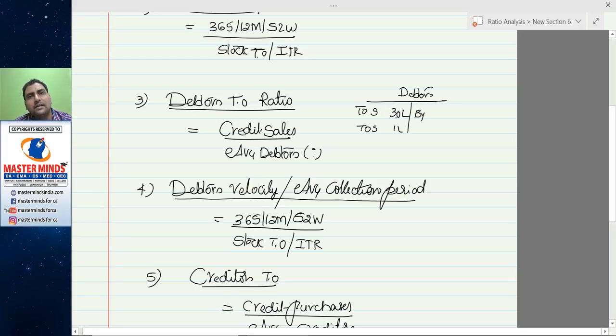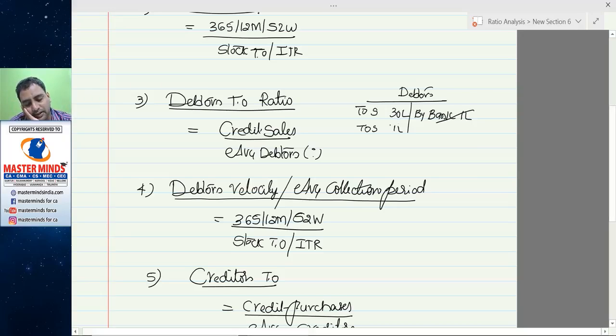The first day sale will be collected after 30 days. So on the 31st day, you will receive the first payment. So you pass an entry: bank account debit to debtors account.